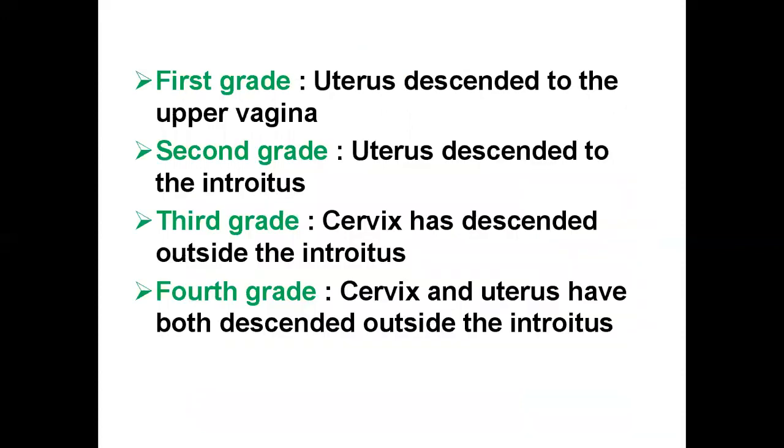First grade means the uterus has descended to the upper vagina only and not into the introitus. Second grade, the uterus has descended up to the level of the introitus. Then in third grade, the cervix has descended outside the introitus. In the fourth grade, the cervix and uterus have both descended outside the introitus.